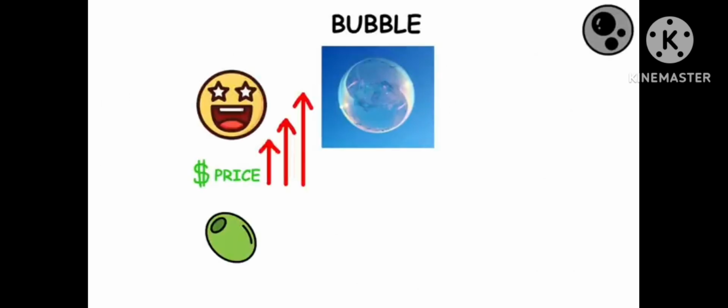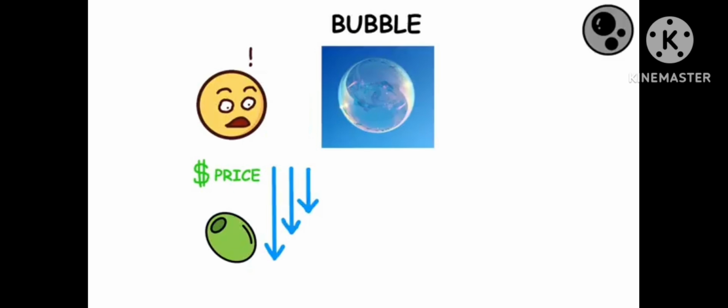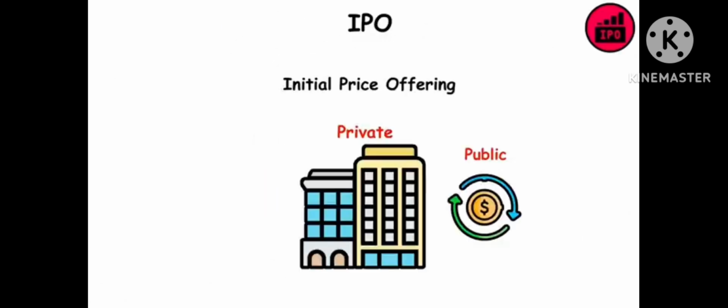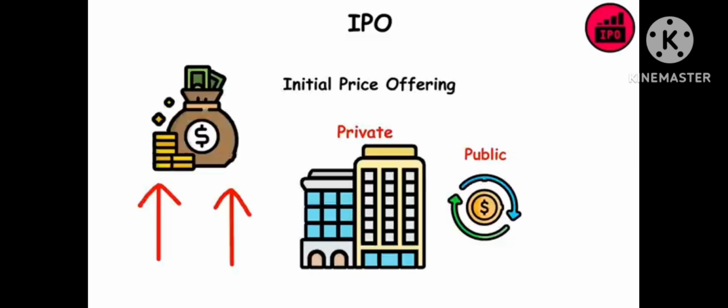Bubble. Bubbles occur when prices for a particular item rise far above the item's real value due to too much optimism. Sooner or later, the high prices become unsustainable, and they fall dramatically until the item is valued at or even below its true worth. IPO. Initial public offering happens when a private company becomes publicly traded in order to raise money.